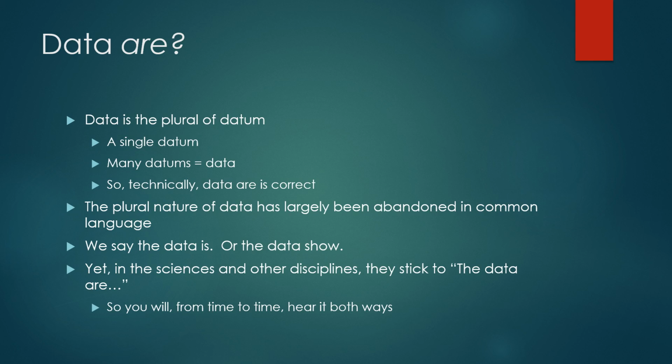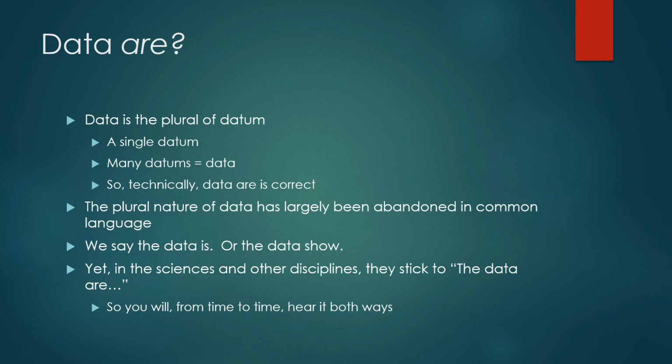Going back to the first point, why do some people refer to data in the plural sense? Well, in fact, that is technically and grammatically correct in the old tradition. Data is actually the plural form of the word datum. Datum is a single piece of data, so data would be the plural form of datum, meaning lots of datums. So a single datum and many datums equal data. So technically, "data are" is correct.